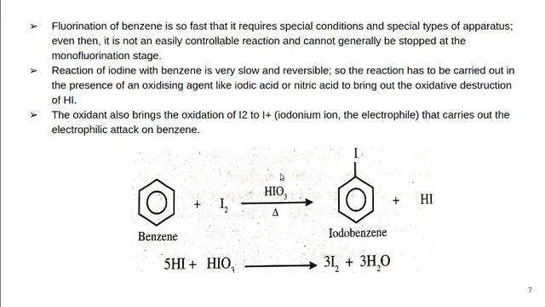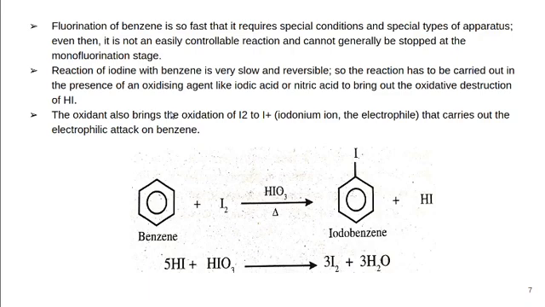So when we use HIO3, the formed HI will react with HIO3 in this way, forming iodine. So again benzene can react with iodine and form iodobenzene. So in order to decrease the concentration of HI, we use HIO3 as an oxidizing agent for oxidizing HI.